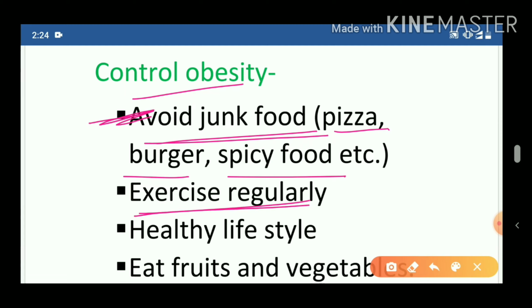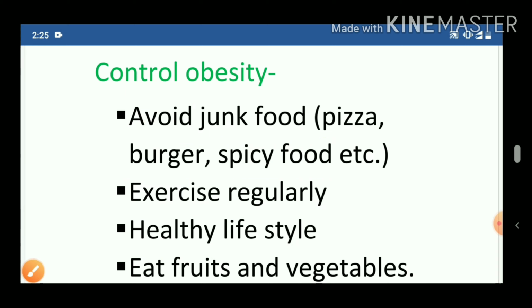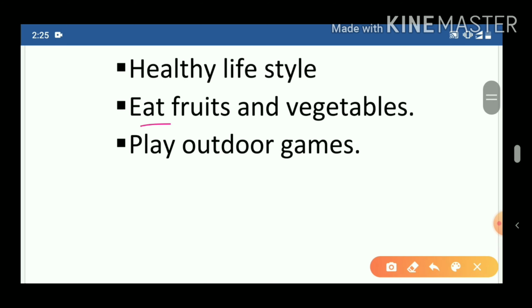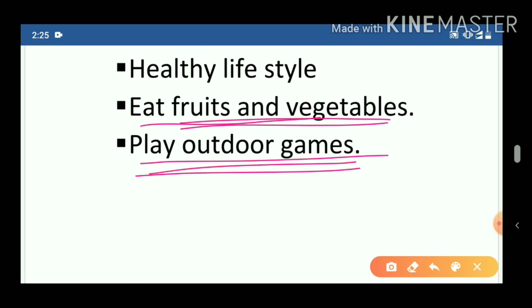Next, exercise regularly. We should exercise daily to get rid of obesity. Third, our lifestyle should be healthy. That means our waking time, our sleeping time, we should do exercise, yoga, pranayam, all this should be there. Next, we should eat fresh fruits and vegetables. And for children, we should have outdoor games, because children are using mobile or computers for playing video games and all that. But outdoor games are very, very important. If they do physical work, then they will be away from obesity.